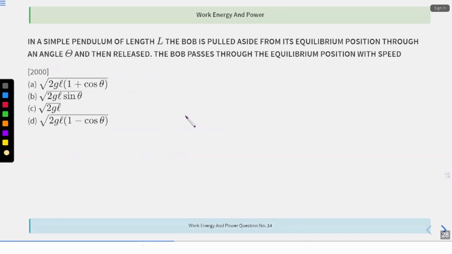Now there's a simple pendulum question. Let's go. In a simple pendulum of length L, the bob is pulled aside from its equilibrium position through an angle theta and then released. So basically, what is the equilibrium position of a bob? This. Now they are saying that it is released at an angle theta over here, and then it is released over here. The bob passes through the equilibrium position with what speed?